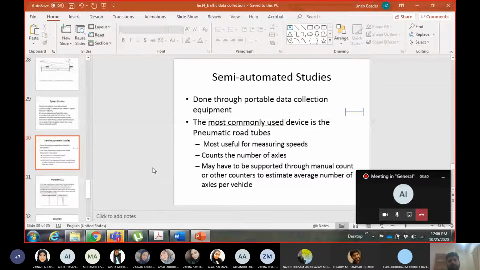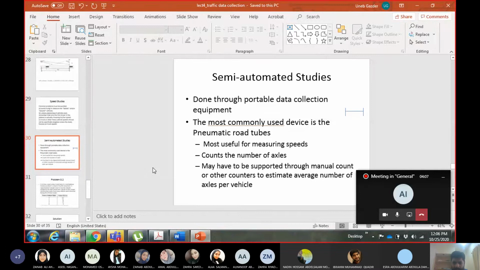The observation cannot be completed without you doing these things. But automated means that you place the equipment, detector, sensor on the field, and the equipment will do the job for you. So you don't have to record the data. The data will be recorded automatically.